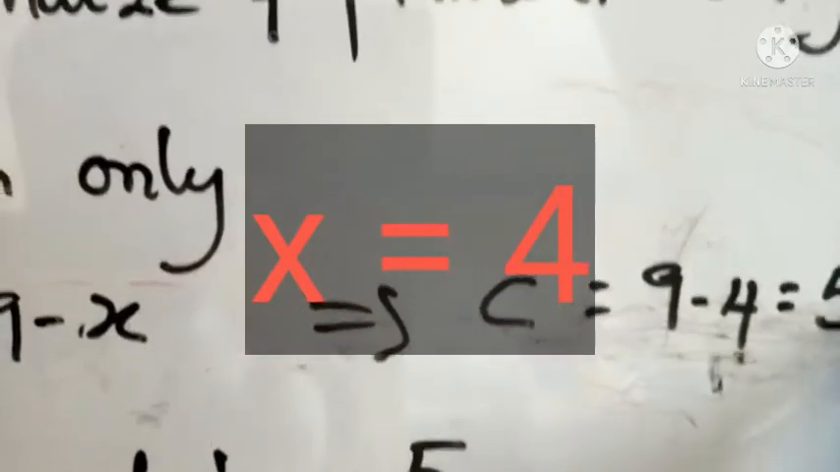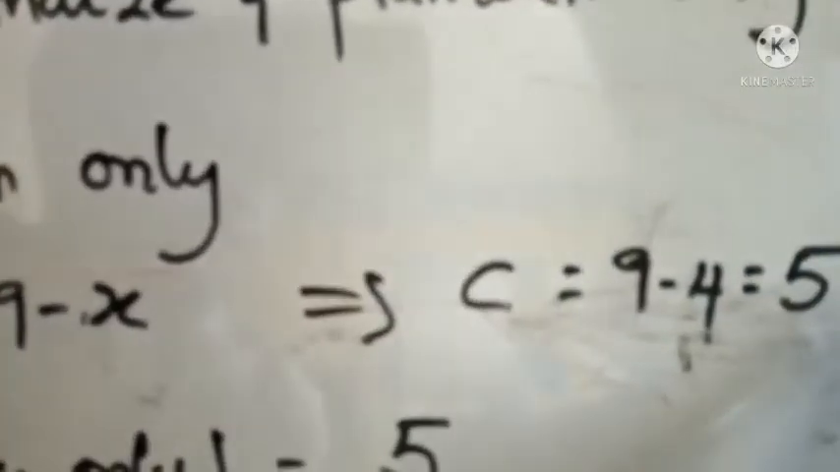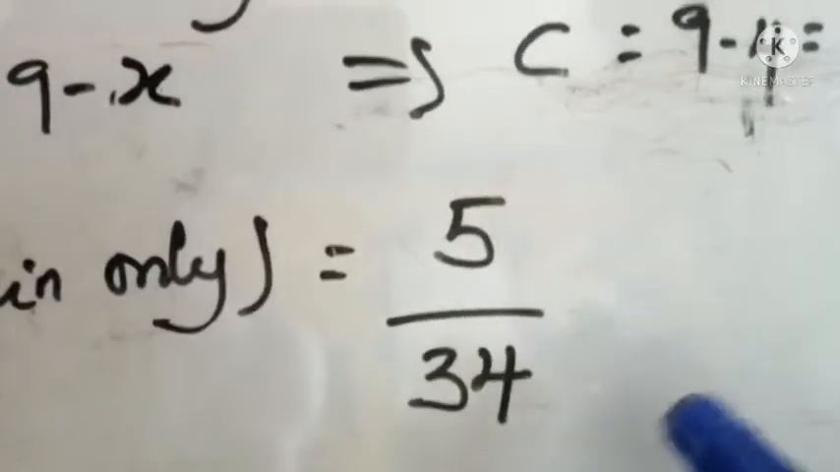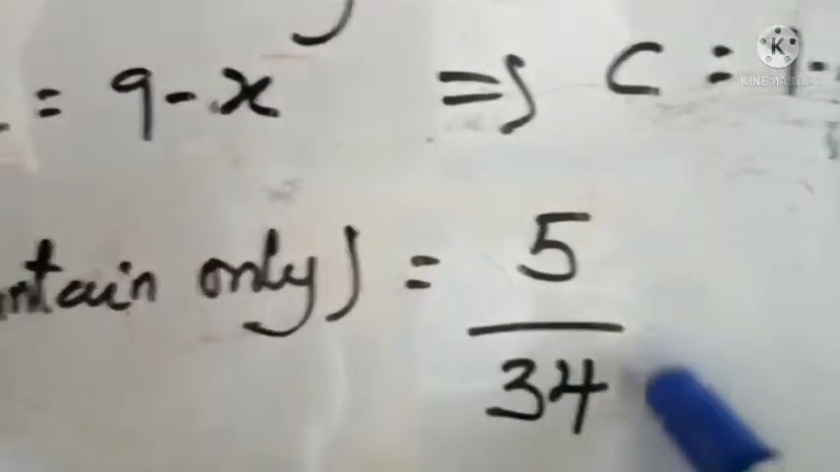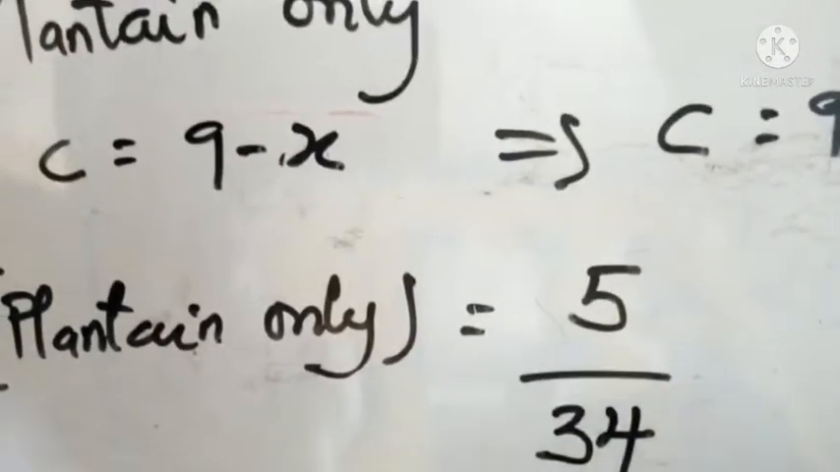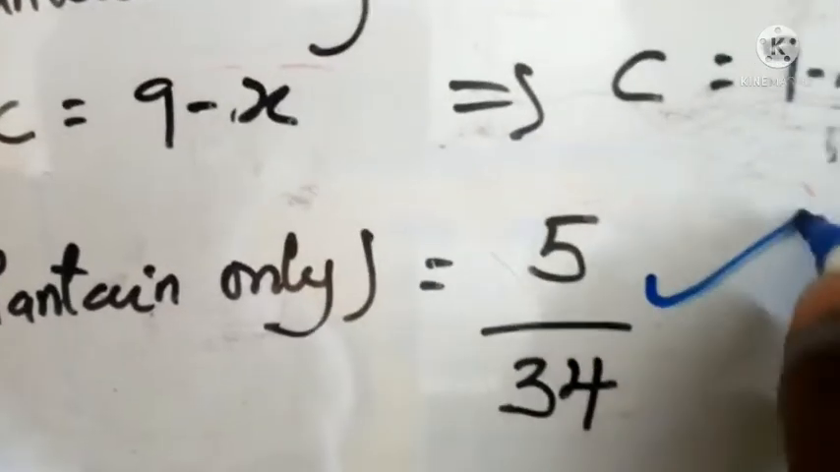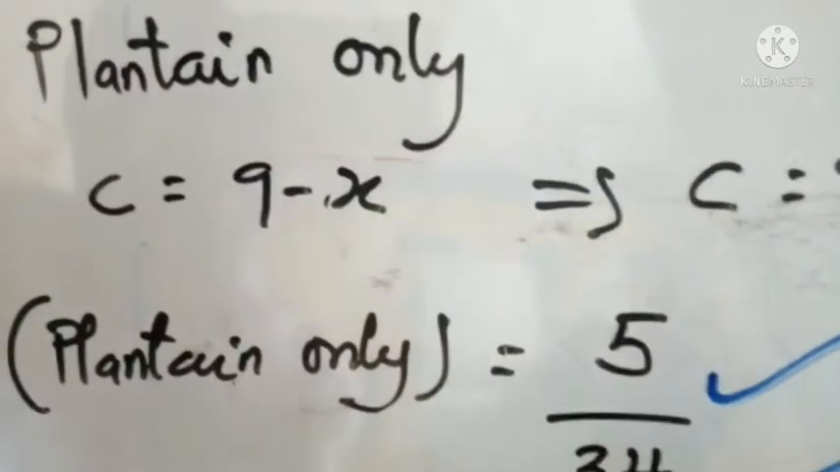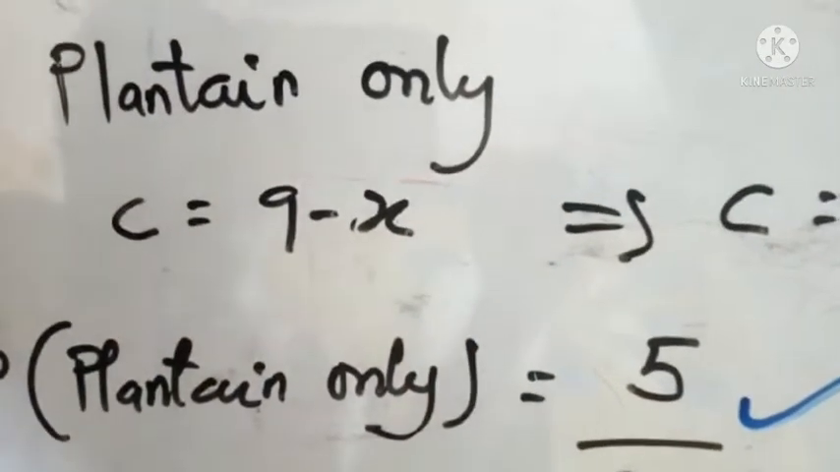So I know that I'm picking 5 people. That is plantain only out of the 34, which is the universal. So that gives us the probability, which is 5 over 34. So it's always what you are looking for, what you are picking, divided by the total, exactly where you are picking them from. If you want to know how to solve all this, just watch the full video on our channel.